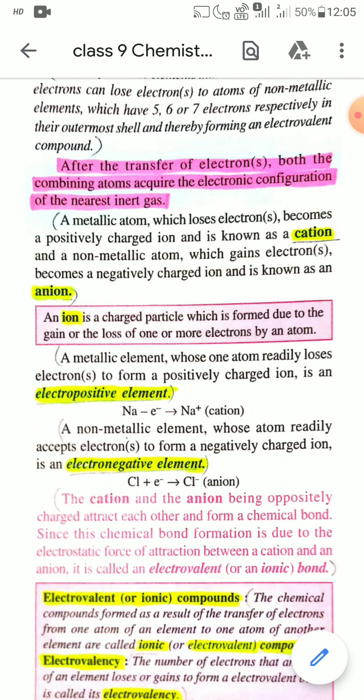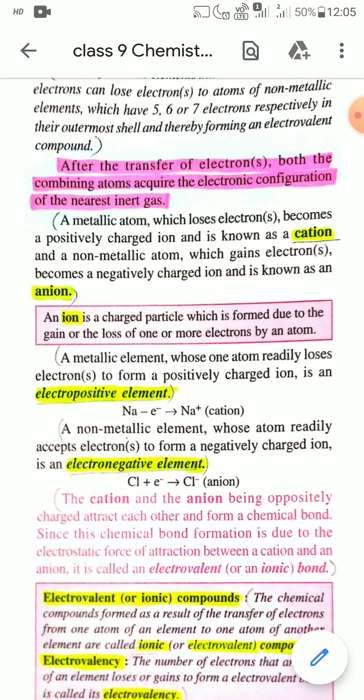So non-metallic elements whose atom readily accepts electrons to form a negatively charged ion, that is anion, is an electronegative element. For example, chlorine can easily accept an electron, that is Cl + 1e⁻ → Cl⁻ anion. So Cl is an electronegative element.